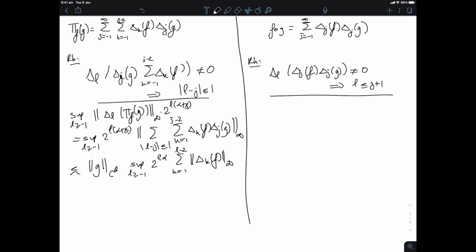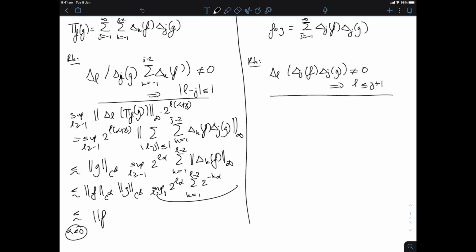And that is controlled by the C^α norm of f times the C^β norm of g times the supremum of 2^{Lα} times the sum k equals -1 to L-2 of 2^{-kα}. And this here is just a finite constant because my α is smaller than 0 by assumption.